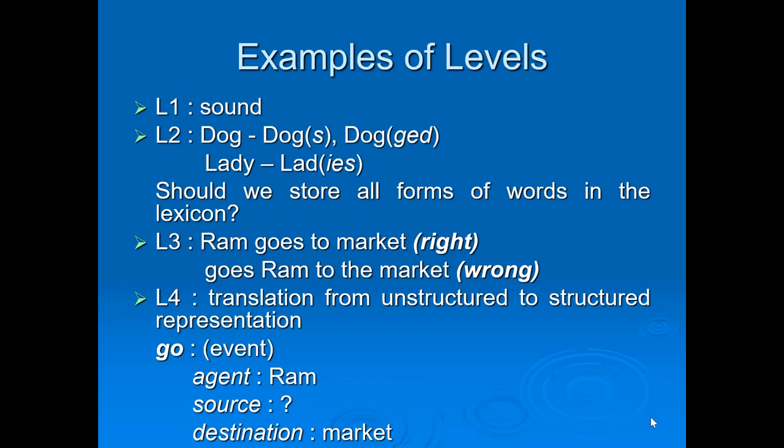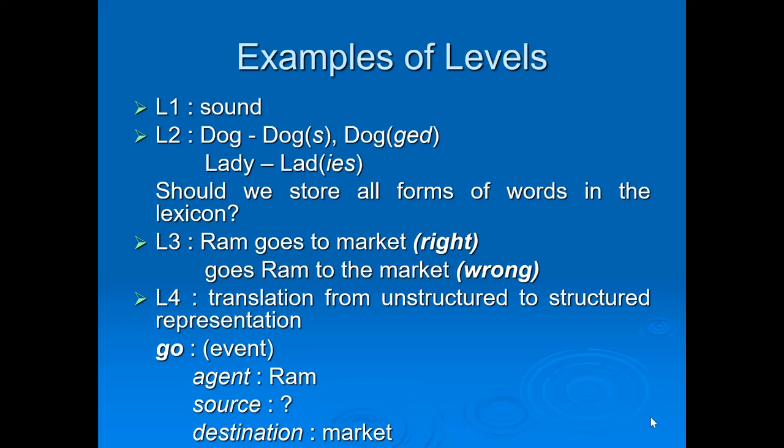So like here we can say there are two sentences. One is Ram goes to market and second is goes Ram to market. Obviously, because I am a human, I can predict that the second one is wrong. But how will the machine predict that Ram goes to market is a correct sentence while goes Ram to market is an incorrect sentence?